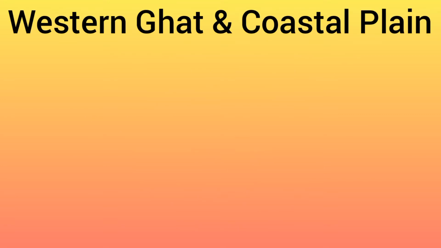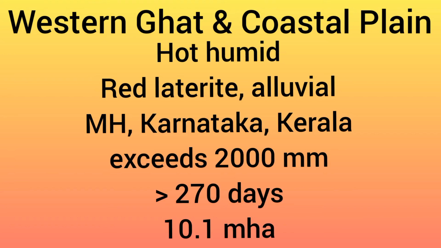The third one is Western Ghat and Coastal Plains. It is hot humid with red laterite alluvial soil. Western means west coast of Maharashtra, Karnataka, Kerala. Remember the India map. Rainfall exceeds 2000 millimeters, and with a huge amount of rainfall, the growing period can also be long, more than 270 days, and the area is 10.1 million hectare, that is 3%.